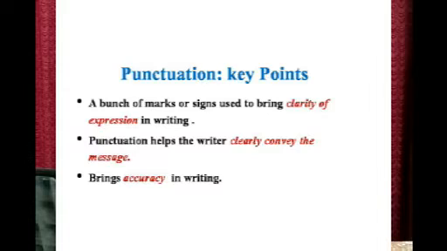So they are a bunch of marks or signs used to bring clarity of expression in writing. So the main function of punctuation marks is to bring clarity. Clarity means avoiding ambiguity or the exact meaning of a sentence. Punctuation helps the writer clearly convey the message, and it brings accuracy in writing. Accuracy means exactness.